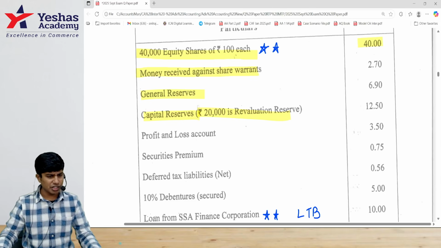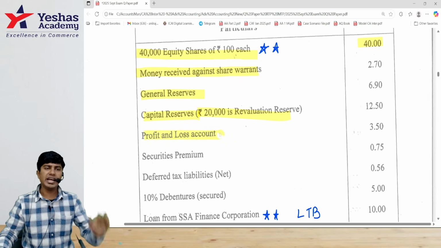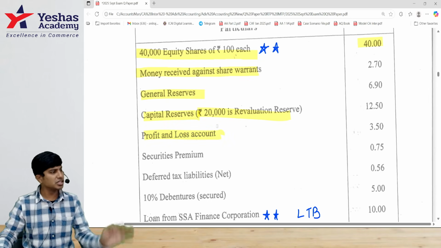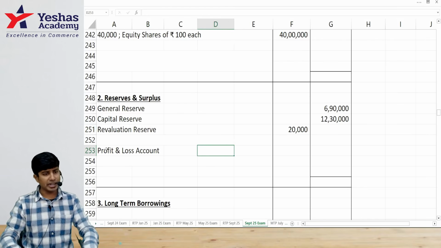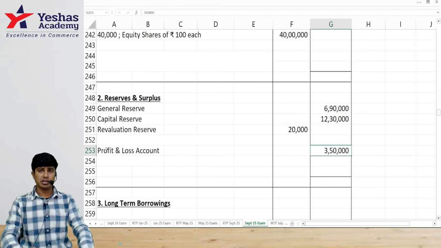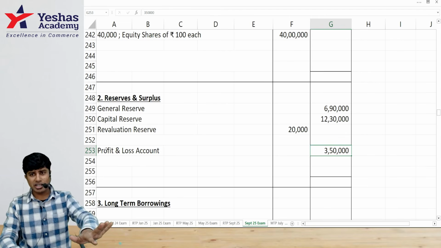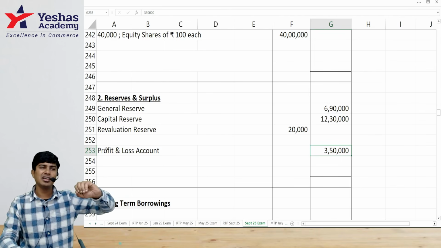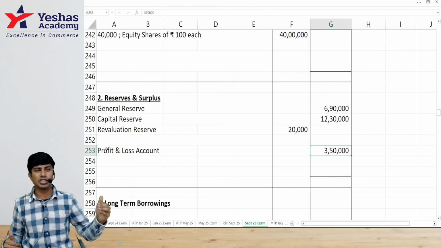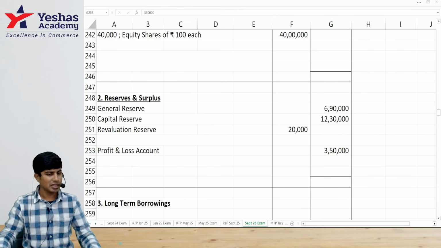What's after revaluation reserve? P&L. The current year P&L is already prepared. This is including current year profit 3 lakh 50. I would write P&L in the outer column only, 3 lakh 50. Beauty of this 14 marker in the September 25 exam: they have not asked you to do P&L. They've asked only the balance sheet. They've put a lot of disclosure requirements, which is still okay.